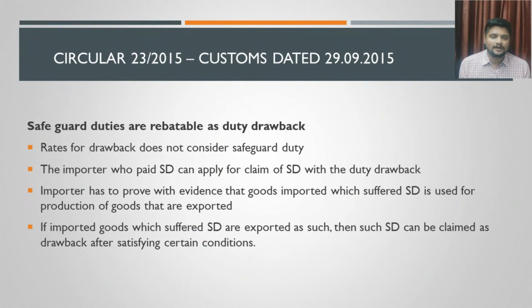Generally whenever drawbacks are provided, we will just quickly understand what is called a drawback. Duty drawback is nothing but, in order to encourage people to export products, the government is providing the exporters with certain duty benefits. What are the duty benefits?